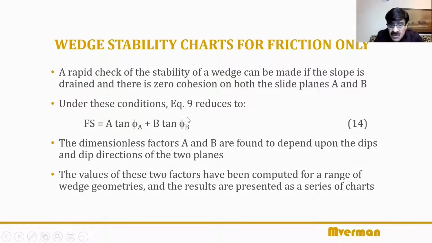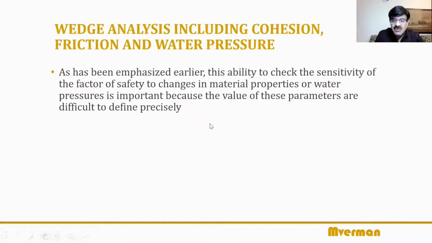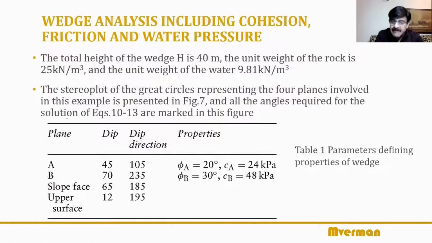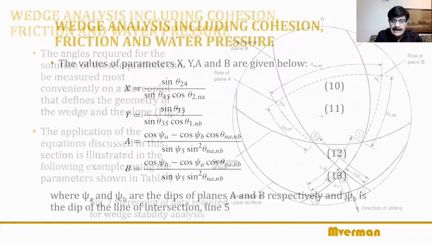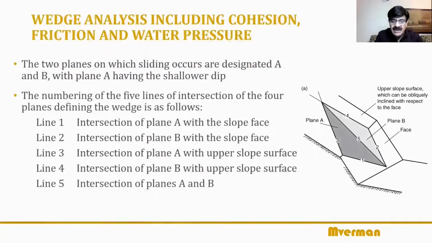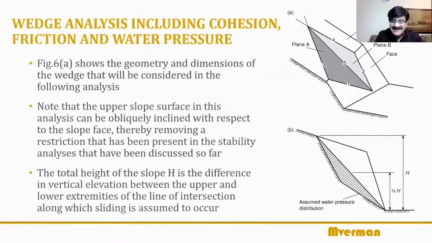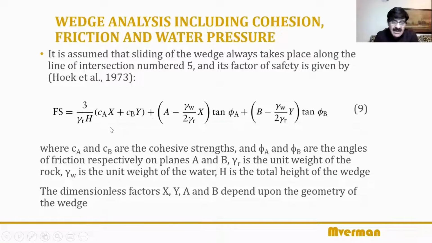See, the factor of safety equation is equation 9. I'll take you to equation 9. We'll again repeat this information tomorrow, don't worry. Let's go to equation 9, but I want to leave you with this thought. In this, if you remove cohesion, CA and CB 0, so this factor is completely 0, gone. Reduce water to 0, which means there's no role of gamma W here. So this factor is 0. So what you're left with is A tan phi A plus B tan phi B.